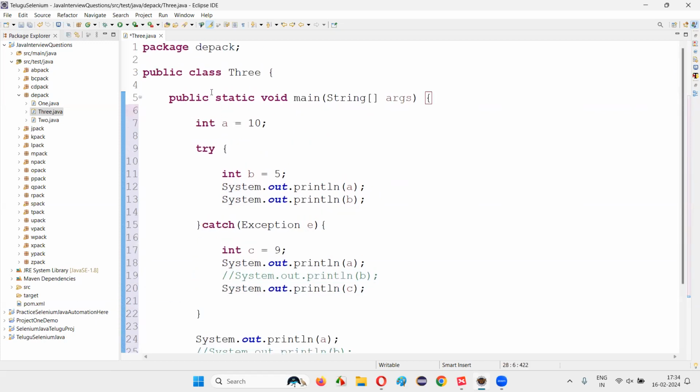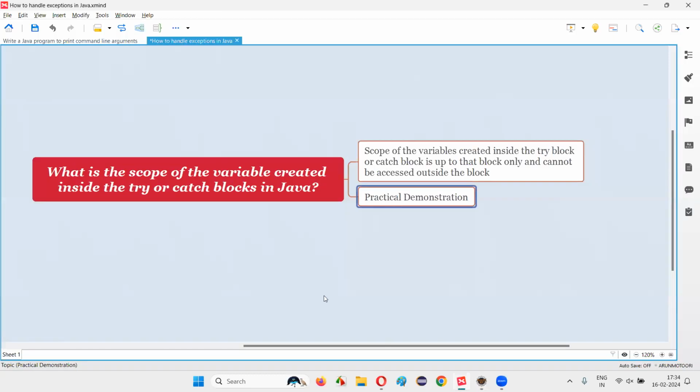So I hope, guys, you got the answer for this question with a practical demonstration. What is the scope of a variable that is created inside the try block, catch block, or any other block in Java? The scope of a variable created in such blocks in Java is up to the block in which it is created.